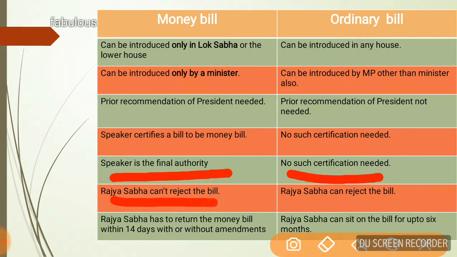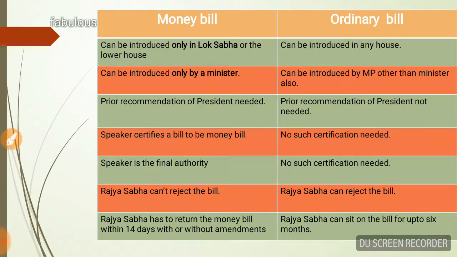Rajya Sabha can't reject a money bill, whereas Rajya Sabha can reject an ordinary bill, and in that case a deadlock condition arises and the President has to go for a joint sitting of both the houses of Parliament. Rajya Sabha has to return the money bill within 14 days with or without amendments, whereas Rajya Sabha can delay the ordinary bill for a period up to 6 months.